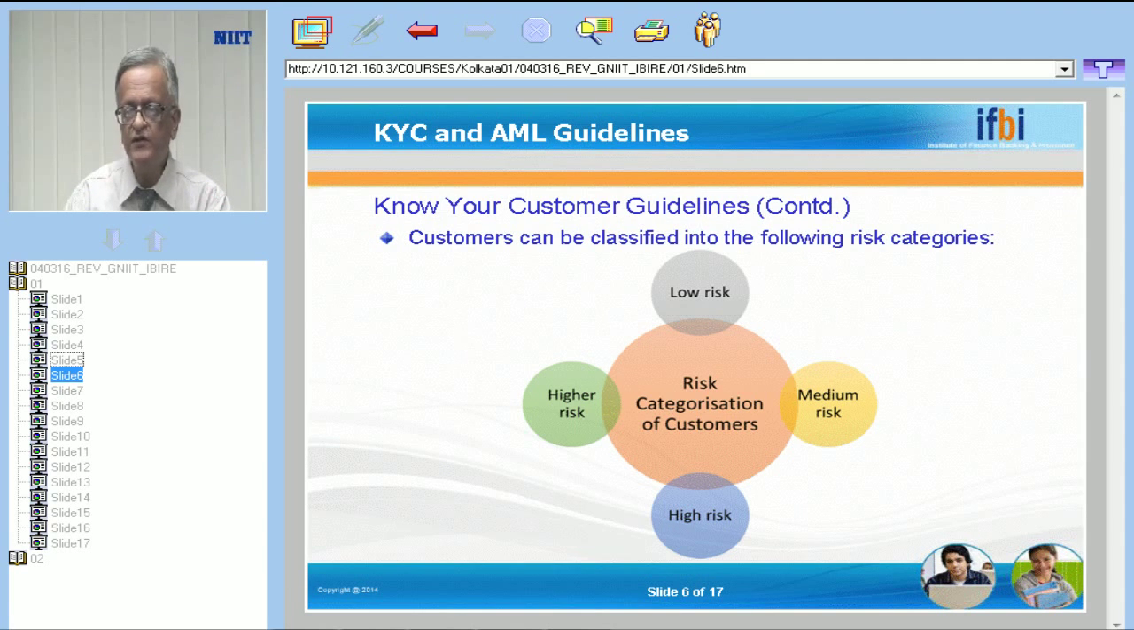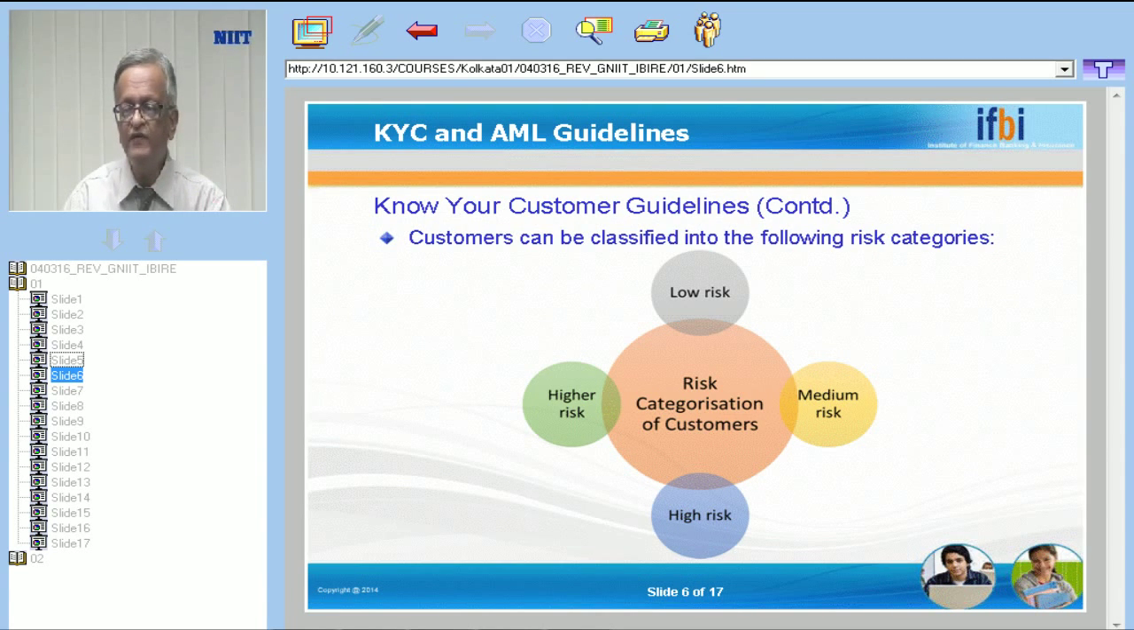Gargi from Model Town says, to whom it is applicable? What is applicable? Please, I am not able to understand your question. To whom it is applicable? This KYC is applicable to all customers.